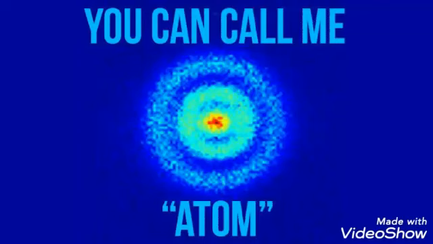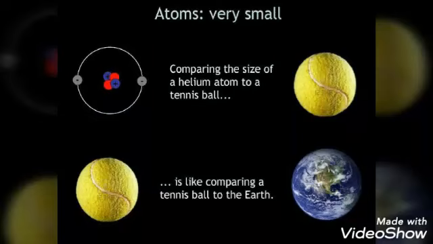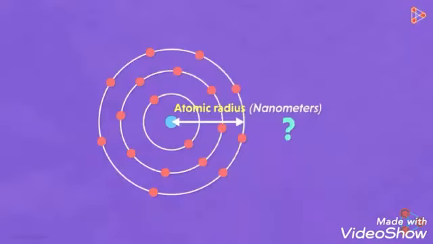As the atom was very small, it was difficult for them to find the size of the atom. But finally, they found the size by measuring their radius. As the atom is spherical in shape, the distance between the center of the atom to the outermost orbit gave the size of the atom. So this is called its atomic radius. The size of the atom is usually measured in terms of nanometer. 1 nanometer is 10 power minus 9 meter. Just imagine how small the atom is.